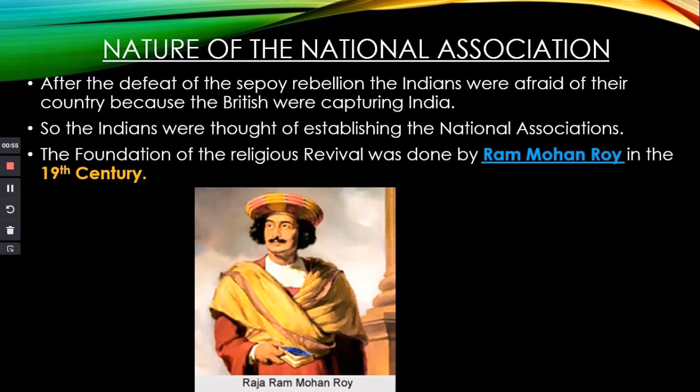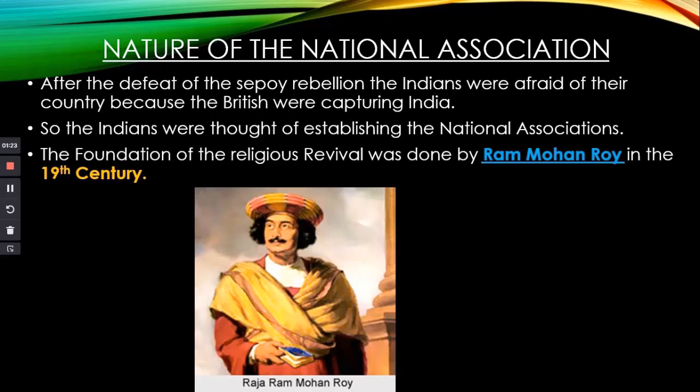So you know that the Sepoy Rebellion was defeated by the English, and they took the areas which were recaptured to themselves. Because of the failure of the Sepoy Rebellion, the Indians were afraid that the country would again go to the British, and the people would have to suffer.